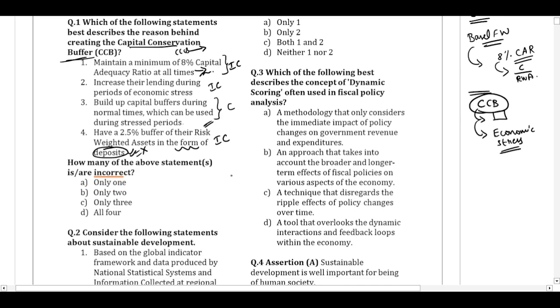How many of the above statements are incorrect? You have to be careful whether the question is asking about correct or incorrect statements. So 1, 2, 4. Three statements are incorrect. So for question number 1, the answer is option number C.